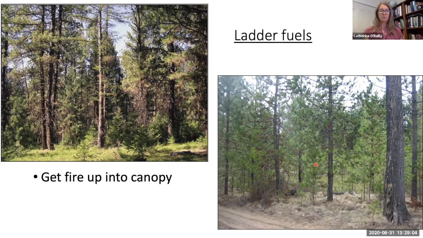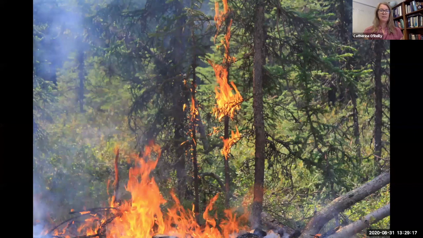If these small bushes catch on fire, the flames could move up easily into the taller trees, even though their lower limbs are not that close to the actual ground surface. You can see this happening in this image where a fire on the ground, maybe because of these downed logs, has moved into some small trees and caught them alight, and now it's moving up into a much larger tree. Once a fire gets into the treetops, it's very hard to control.